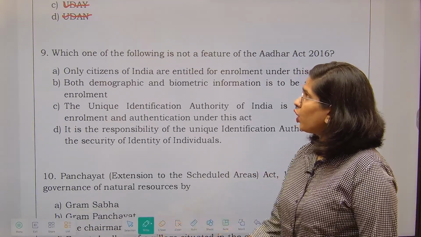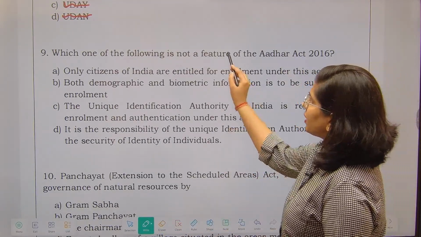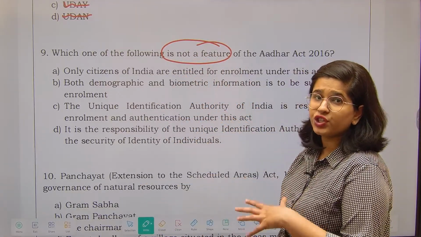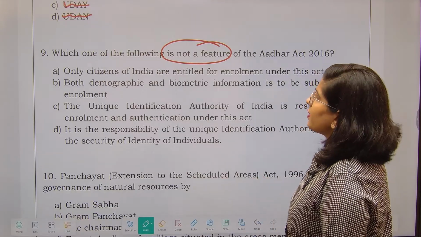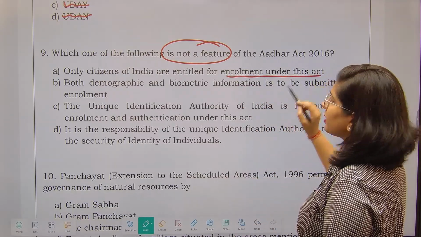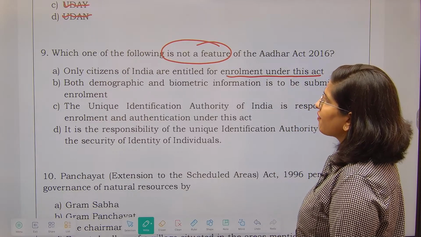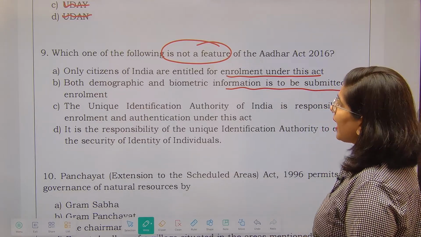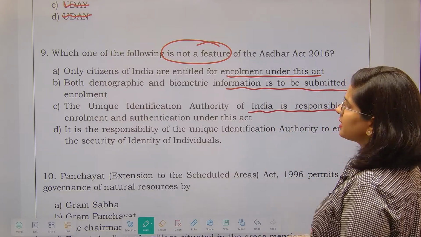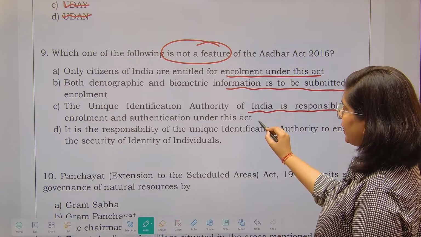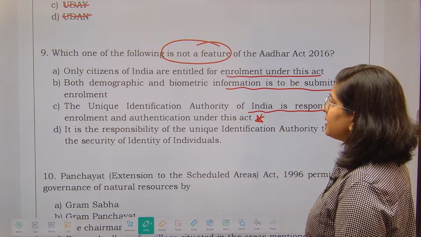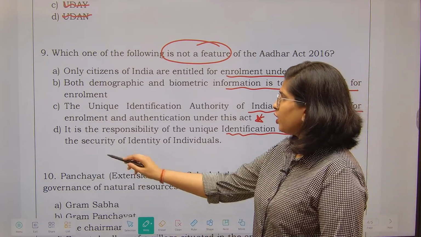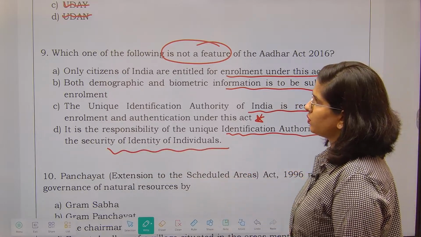Now the next question that we have is, which one of the following is not a feature of Aadhaar? They are basically focused on asking which is not. Now only citizens of India are entitled for enrollment under this act. Both demographic and biometric information is to be submitted for enrollment. Unique Identification Authority of India is responsible for enrollment and authentication under this act, and it is a responsibility of the Unique Identification Authority to ensure the security of identity of individuals.